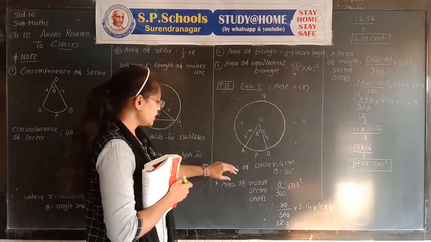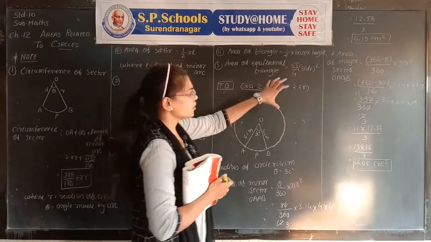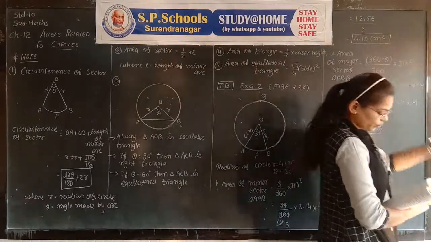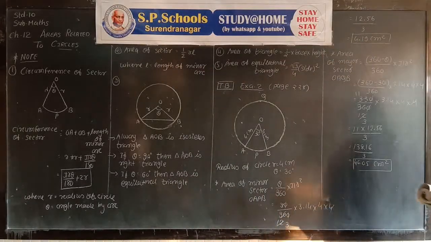Hence both areas are obtained, minor and major. Area of the minor sector is 4.19 centimeter square and the area of the major sector is 46.05 centimeter square.